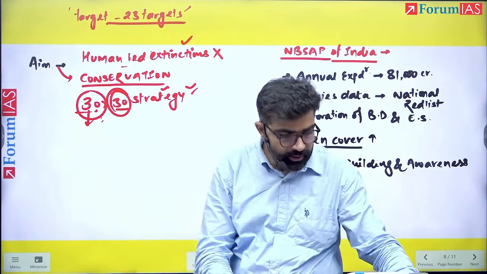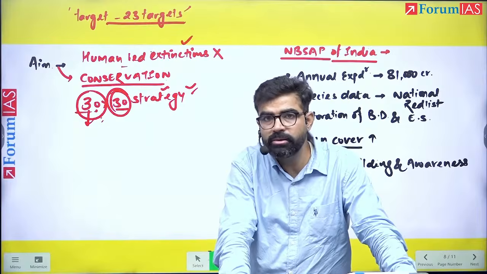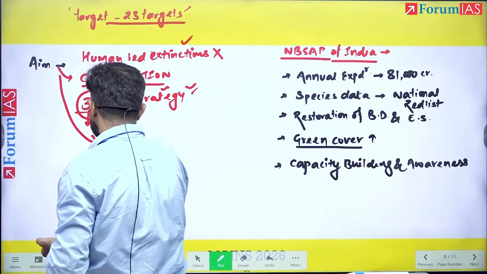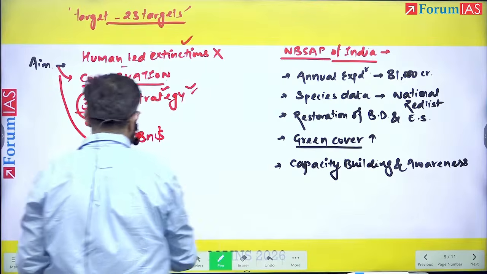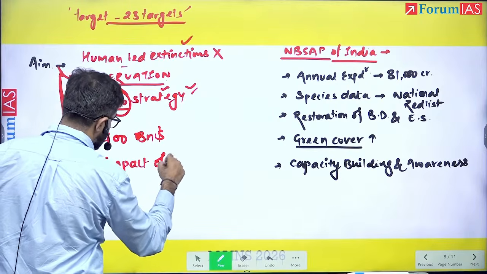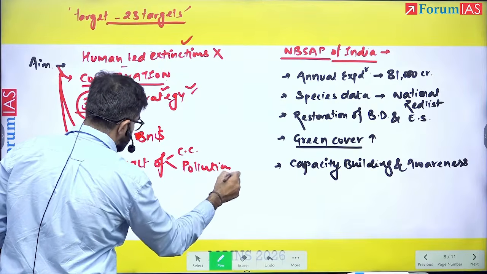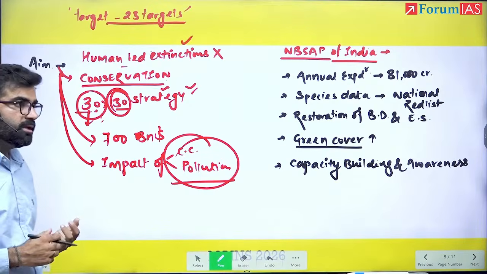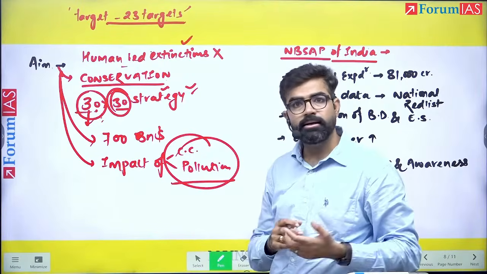Then some other aims, let's say the benefit sharing mechanism: a fair and equitable benefit sharing mechanism should be there. And also for the implementation here, the external mention of $700 billion has also been highlighted. The impact of climate change and the impact of pollution have all been mentioned, and these impacts are to be minimized according to the Kunming Biodiversity Framework Fund. So these are the major aims of this framework.